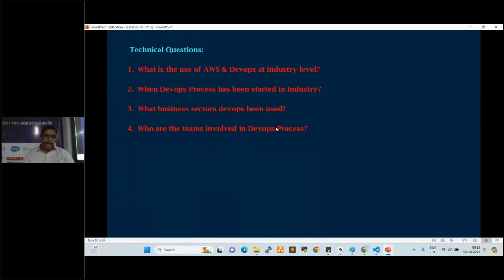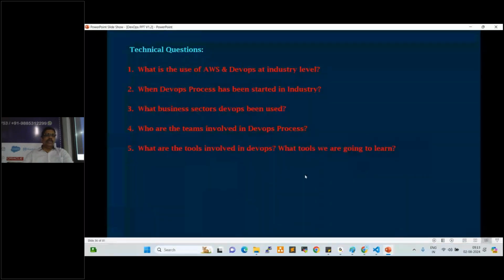Yeah. So the development team, testing team, build and release team will be involved in this process, even the DevOps team also, right? Yeah. The next question here is, what are the tools involved in DevOps and what tools are we going to learn? This we already discussed. What are the tools involved, right?